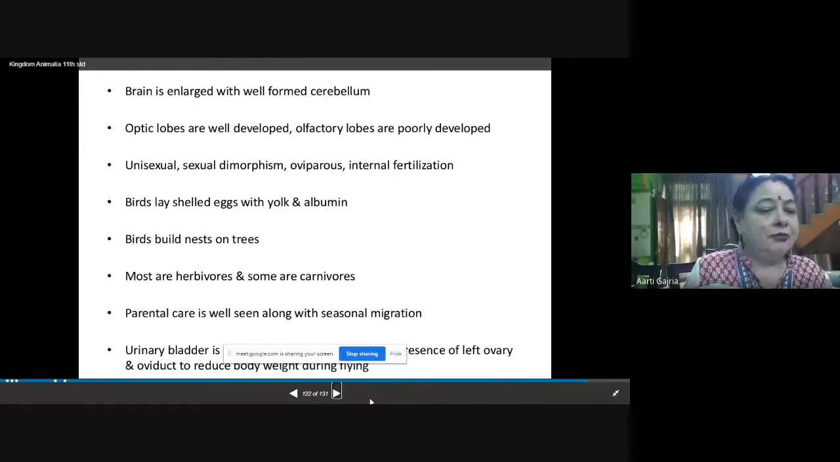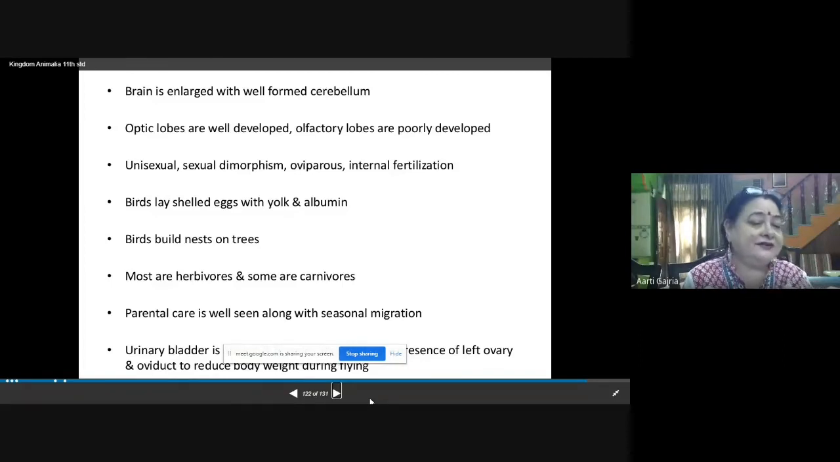Birds build nests on trees. So here we will find parental care. You will find the birds taking care of their eggs, the birds making nests for their eggs, the birds feeding their small chicks. So parental care is seen in birds. They care for their babies. Most are herbivores and some are carnivores. So they eat grains, seeds, as well as small insects and small organisms.